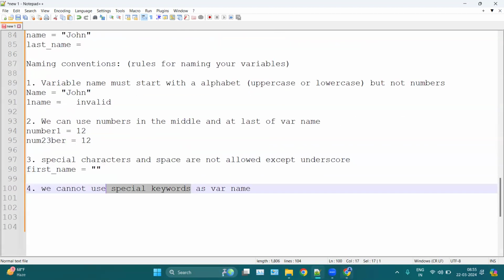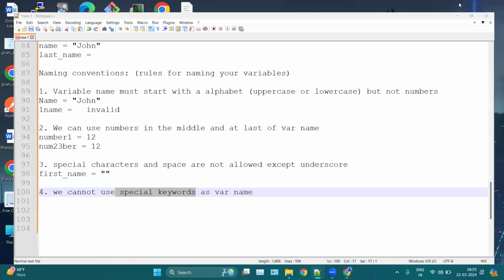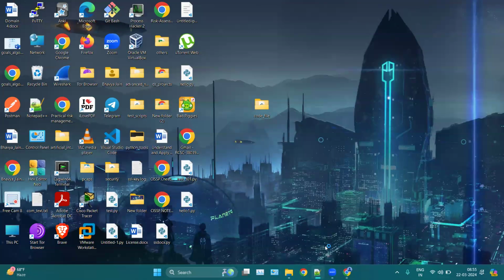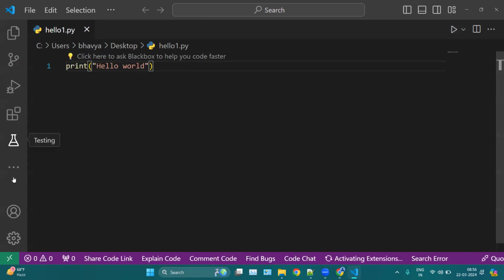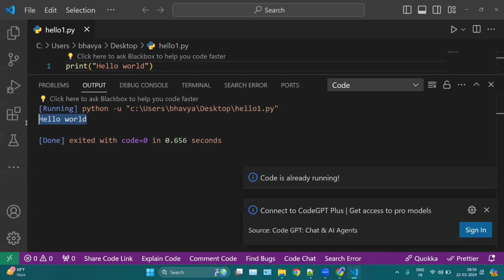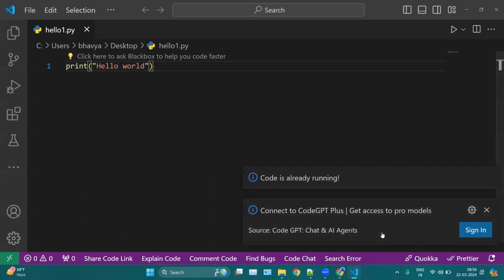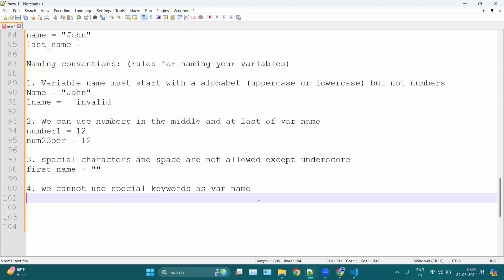For example, we have print here. Print is a function in Python which is used for printing something. If I run this code, you will notice hello world has been printed. So print is a special keyword, and we cannot use it as a variable name.